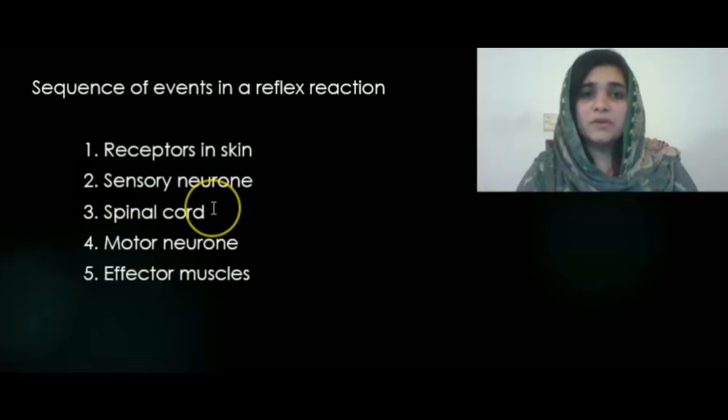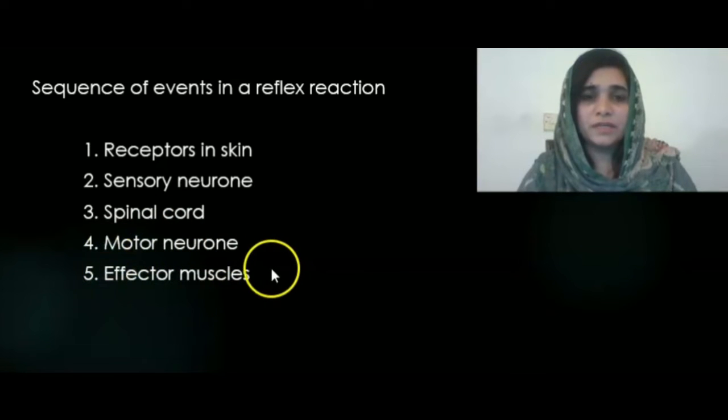Within the spinal cord, interneuron is present. From the spinal cord, the impulse will be transmitted to the motor neuron. And from the motor neuron, it will reach the effector, for example muscles, and a response is generated as a result of this. So this is the sequence of events that takes place in a reflex reaction.